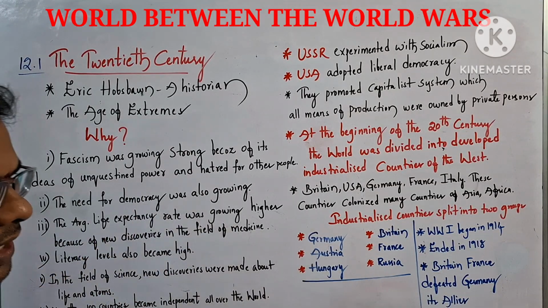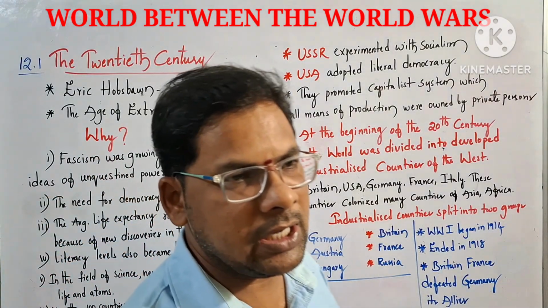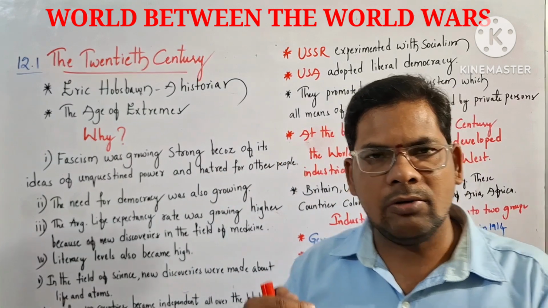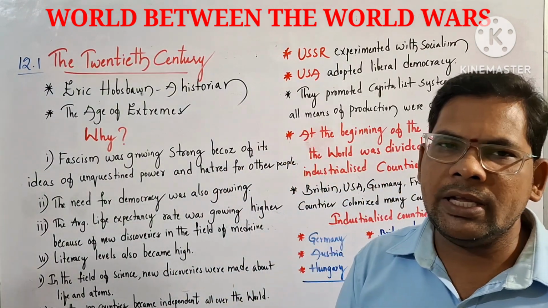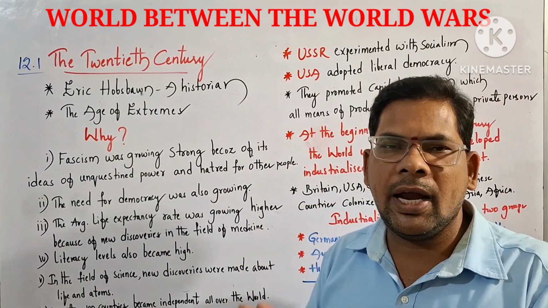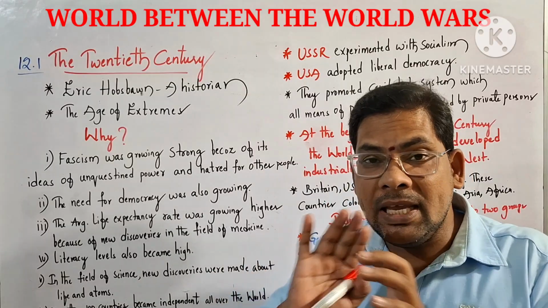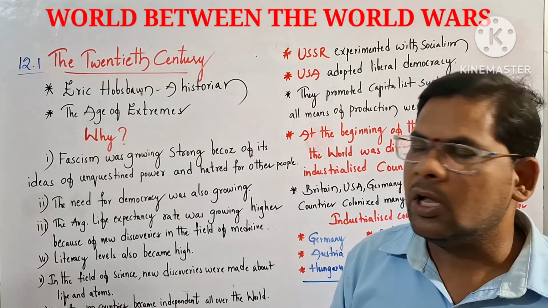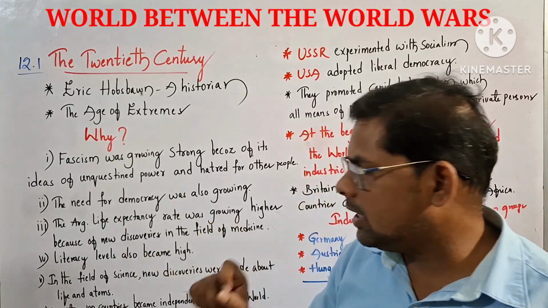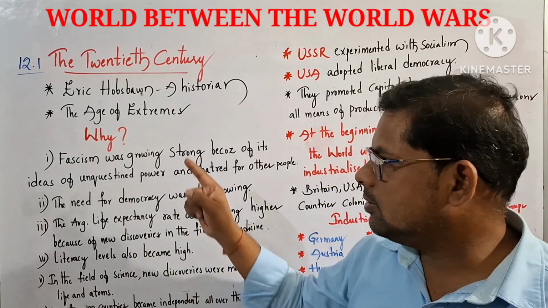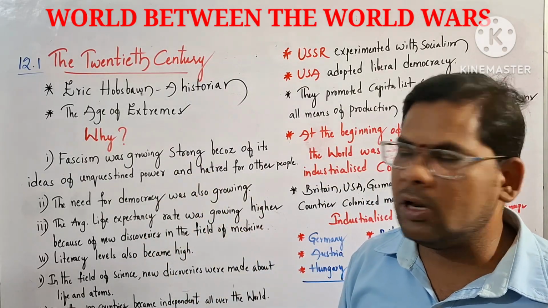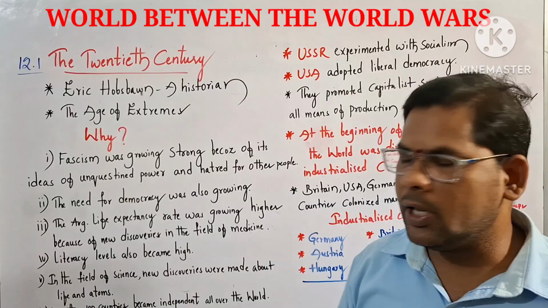Literacy levels also became very high in the 20th century. You know that while introducing this lesson I said the 20th century means 1900 to 1999. Many changes emerged in the world. Life expectancy rate increased, literacy rate increased, the fascism ideology developed, and the importance of democracy increased.